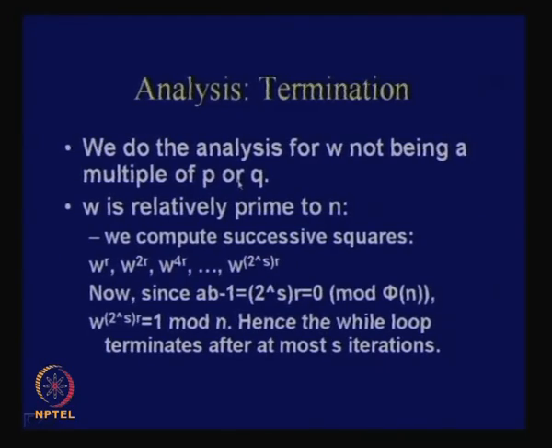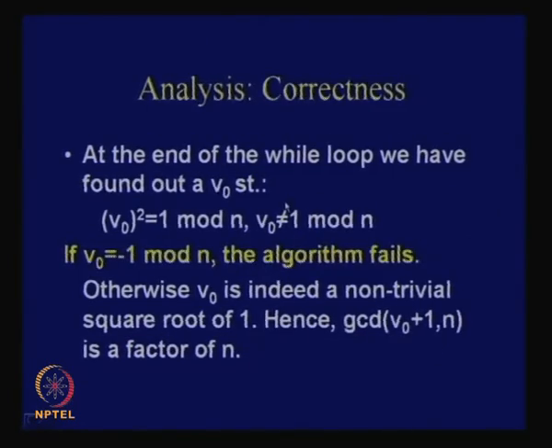So, we have discussed that it will terminate. The other important thing is the correctness, whether this algorithm is correct or not. At the end of the while loop, you have got two things.